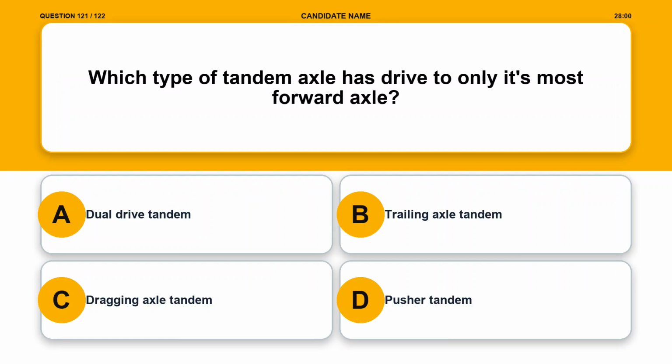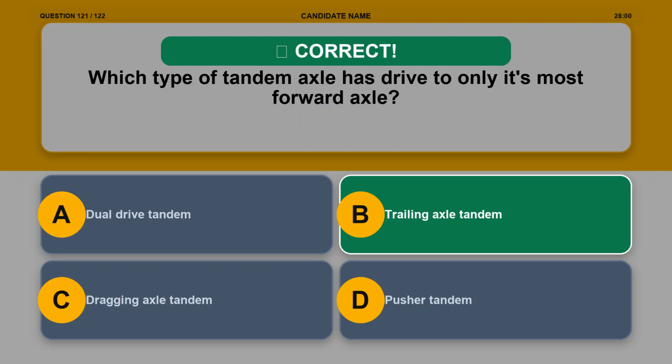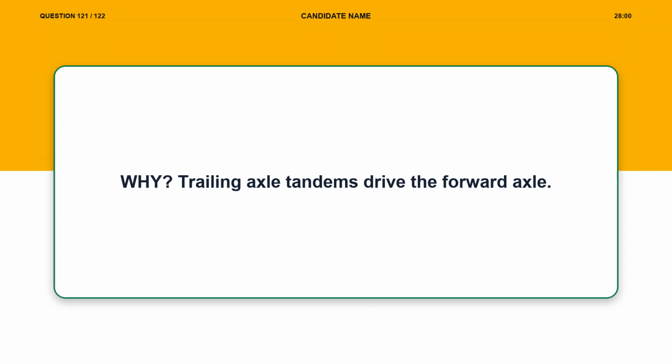Question 121. Which type of tandem axle has drive to only its most forward axle? Option A, dual drive tandem. Option B, trailing axle tandem. Option C, dragging axle tandem. Option D, pusher tandem. The correct answer is option B, trailing axle tandem. Explanation. Trailing axle tandems drive the forward axle.